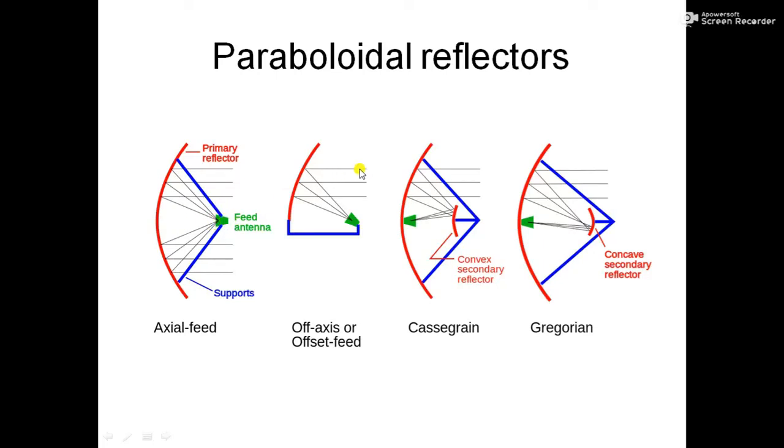Suppose this is what we use in the case of DTH. We know that the wave comes from artificial satellites which are far away from our Earth. So the field lines coming from the satellites are parallel. If the object is at infinity, then the lines are parallel. So the parallel lines will come and get concentrated at the focus, and at the focus we have the feed antenna, or in the case of this antenna we use a horn antenna here, and that is the actual antenna. It is either a horn antenna or an aperture antenna. So this is the actual antenna which receives the energy.